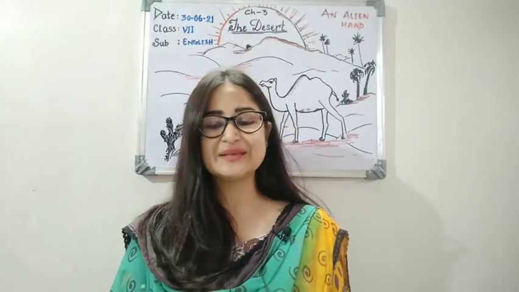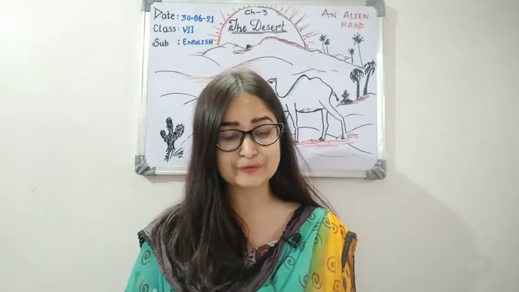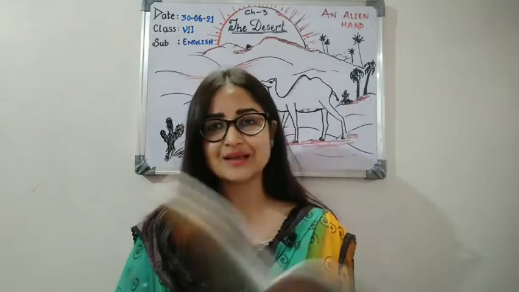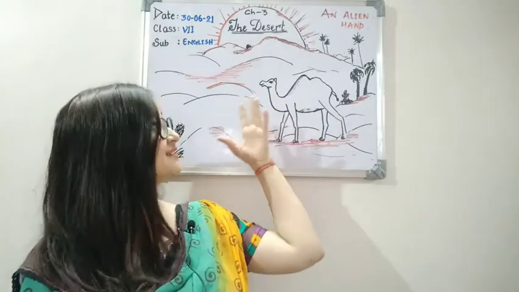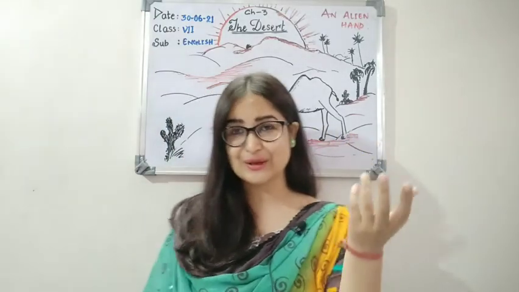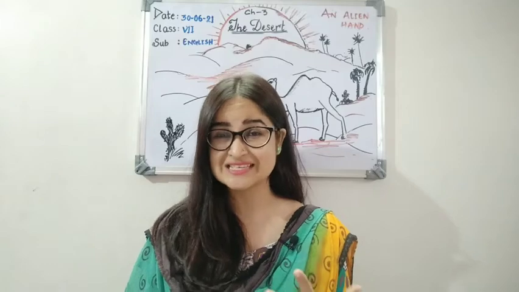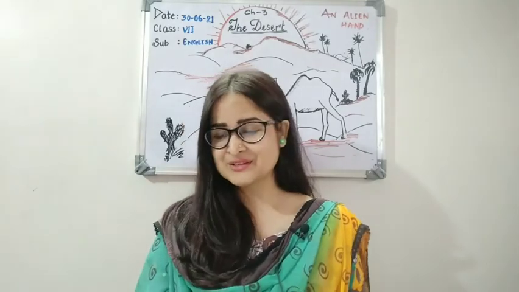And now we will be starting with the reading of the text. This chapter is on page number 15 of your book. Okay, so you can see you have this image, the desert, and also it could look like this. Okay, our desert might look like this, with a camel, with cactuses, with palm trees, with the sun scorching heat. Okay, so children, now let's begin with the chapter.